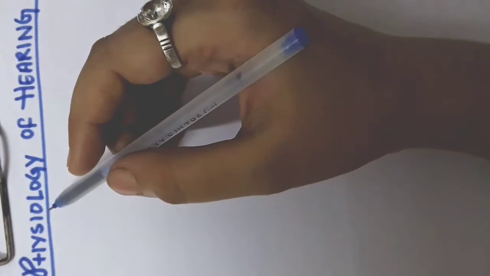Friends, in today's video I'm going to start with the physiology of hearing. So the auricle directs sound waves into the external auditory canal.